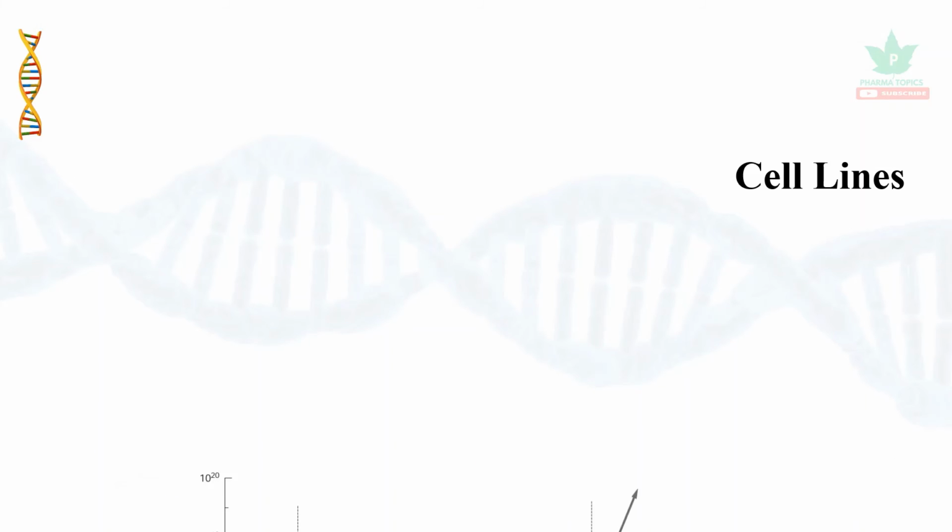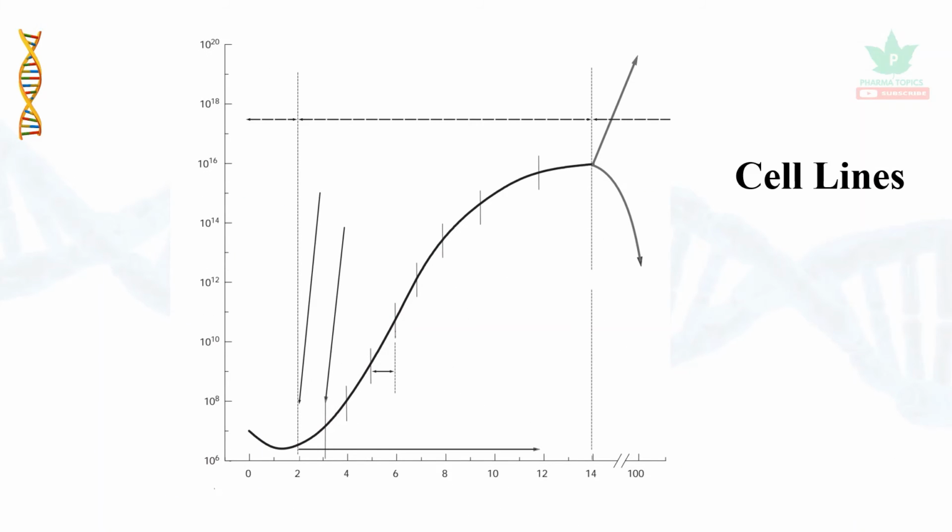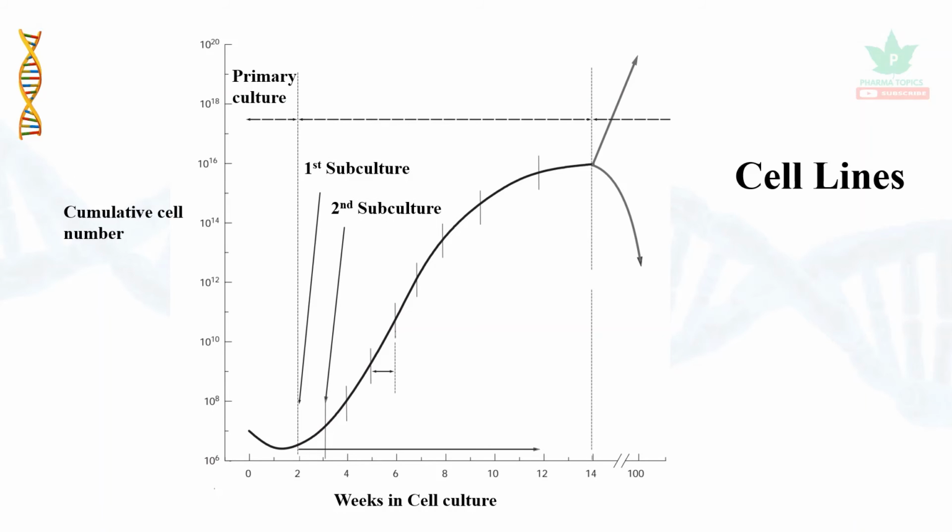Let us see the cell lines in depth. The cumulative cell number and weeks in cell culture are taken into account. The first phase is the primary culture. After this, the first subculture is done, then the second subculture, which is for the finite cell lines.